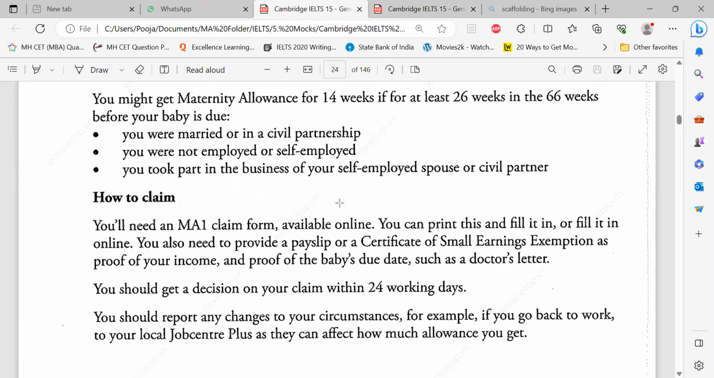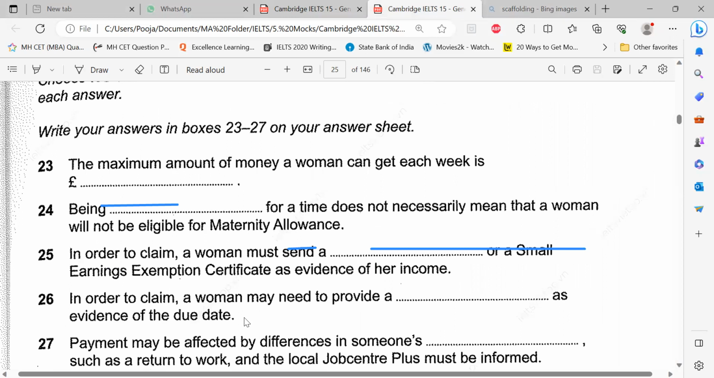How to claim. Claim from MA1 something. And you got the MA1 certificate. Payslip. Anything before that, payslip, yes. Perfect. Then, in order to claim, a woman may need to provide again, singular, payslip, as evidence of the due date.